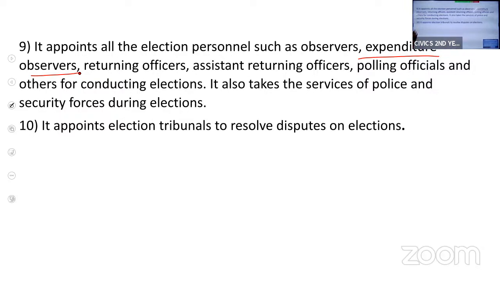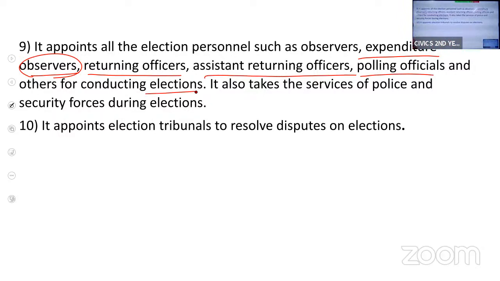Election Commission will fix a limit. So this expenditure observer will report to the Election Commission if the expenditure is exceeding the prescribed limit. Then they'll appoint the returning officers to the polling booth, assistant returning officers, and other polling officials for conducting the elections.